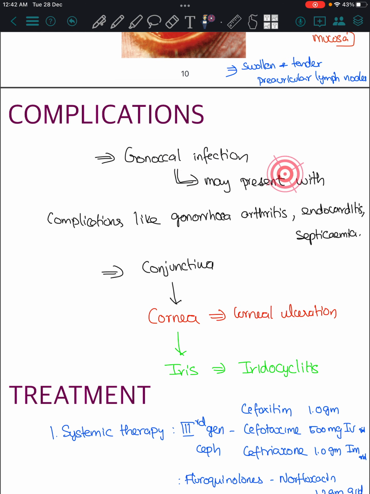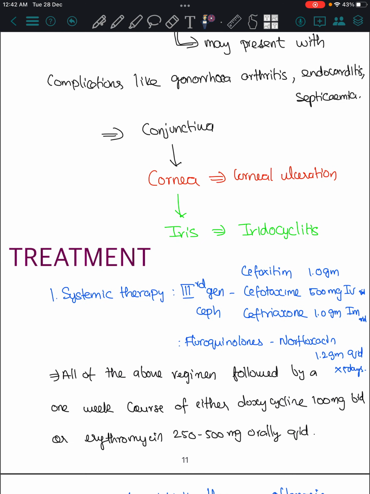Complications: this gonococcal infection may present with complications like gonococcal arthritis, endocarditis, septicemia. It can enter the cornea causing corneal ulceration. It can further enter into the iris causing iridocyclitis.